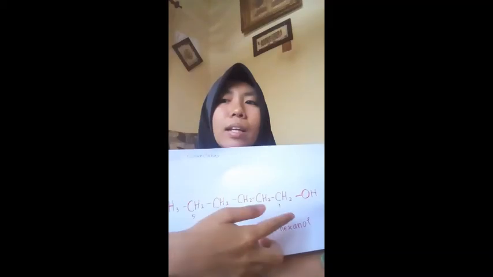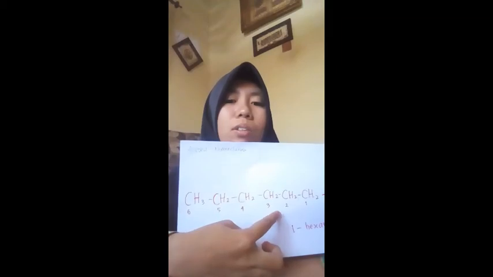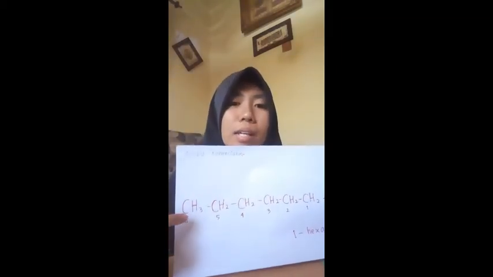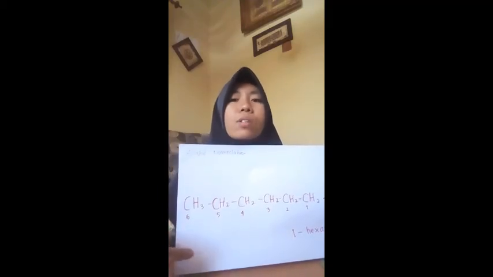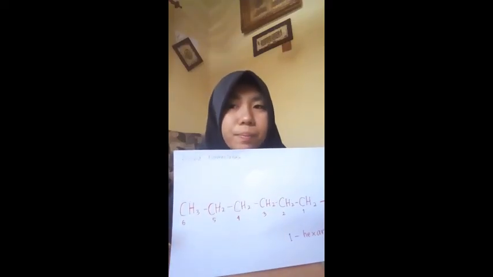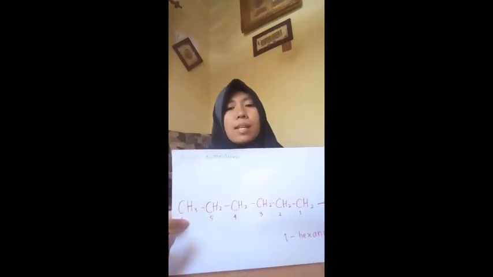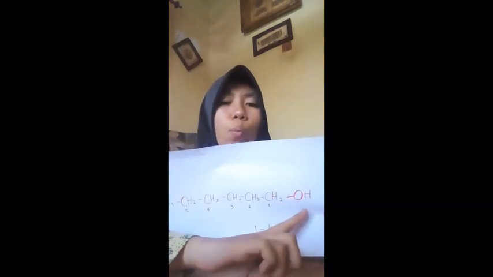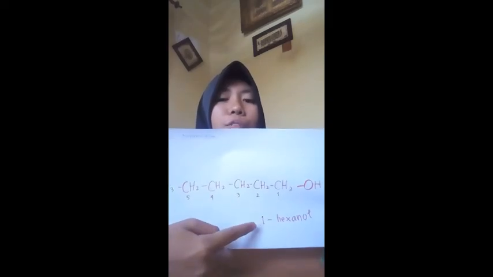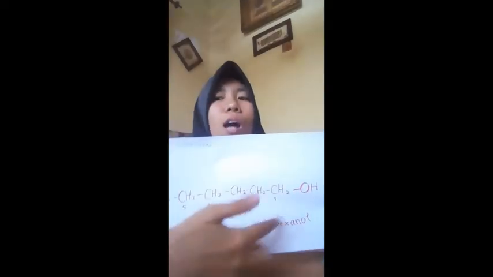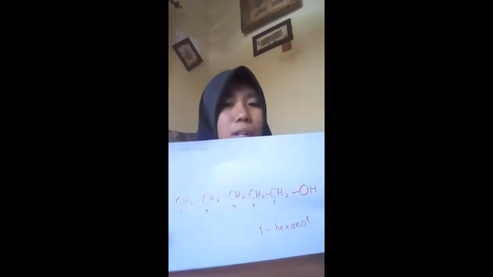So we got the length of the chain is 6, because this is the first, second, third, fourth, fifth, and sixth. And 6 is hexane, but because it is alcohol, it turns into hexanol. After that, we see that OH is on number 1. So we put number 1 in front of hexanol. So the name of this alcohol compound is 1-hexanol.